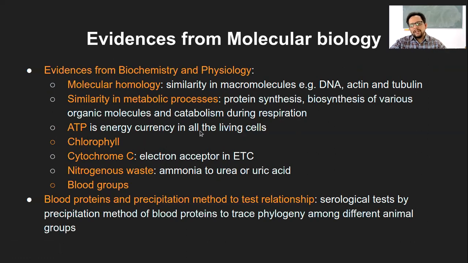ATP is the energy currency throughout living cells. Chlorophyll is the pigment which does photosynthesis, in all those species which are autotrophic. Cytochrome C is again common throughout, as an electron acceptor in the electron transport chain. That is part of the energy generation process, the respiration process. Nitrogenous waste is again common throughout all organisms. In birds, it goes out as uric acid. In vertebrate species like humans, it goes out as urea. But ultimately, ammonia is toxic to the body and it goes out in the form of ammonium products. So that's still very much the same.